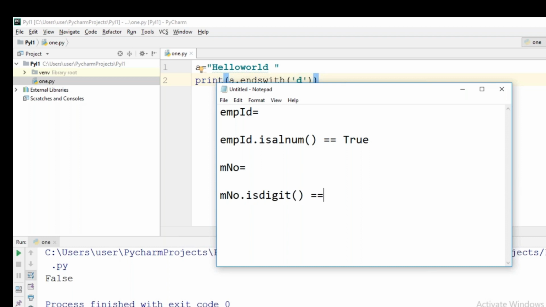When isdigit will give true, if all the characters are digits, then only it will be giving true for me. So if isdigit is giving true for me, then I will consider this number as a valid mobile number. Otherwise, no. In this way, to perform the validations of the data, we will be using the Boolean functions.